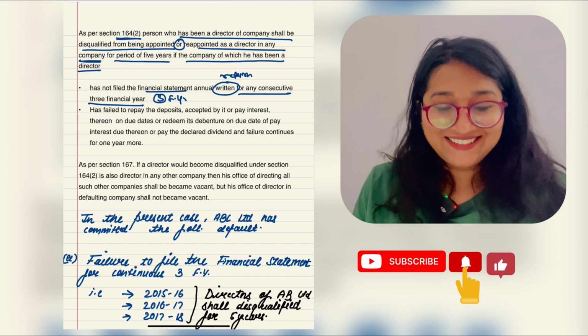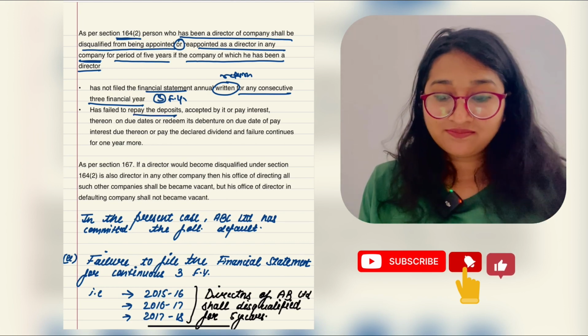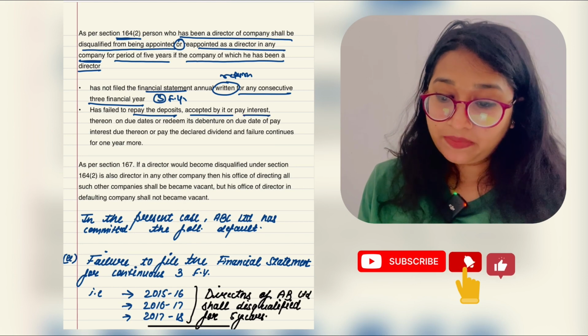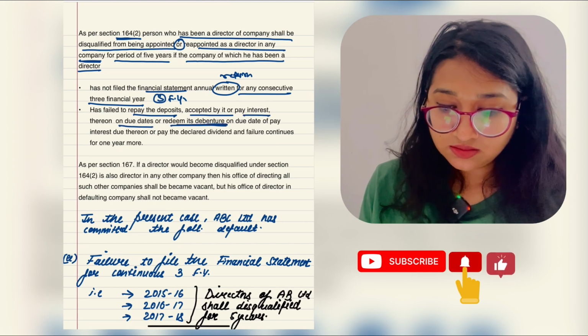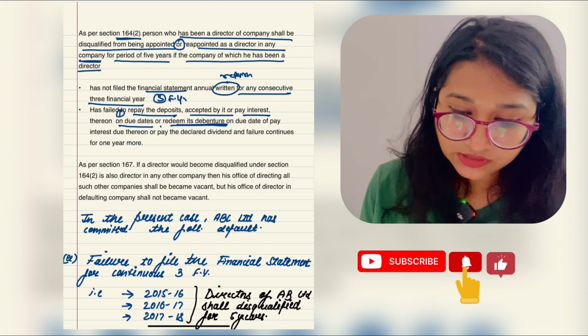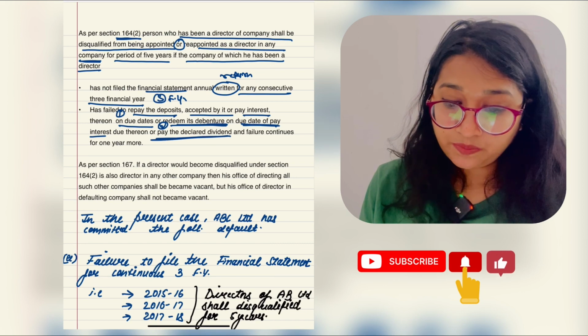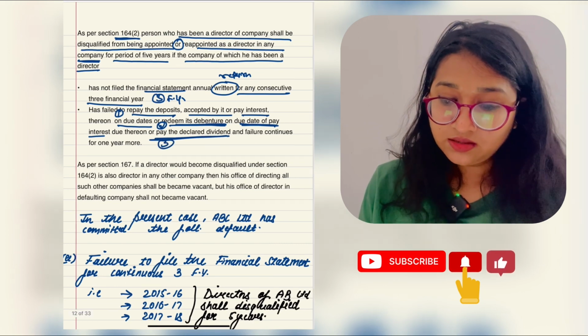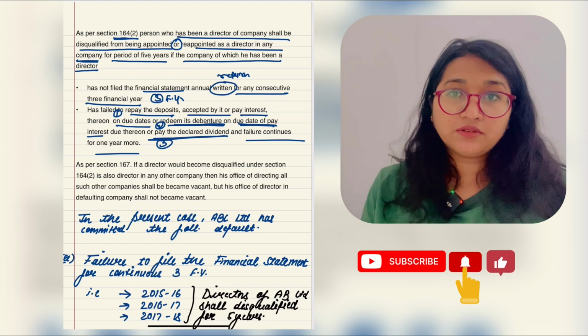Is it clear? Yes. Second thing, he has failed to repay the deposit accepted by it, or pay interest on due dates, redeem debenture. This is first part, repay deposit, redeem debenture on due date or pay interest, or third was to pay declared dividend, right? And the failure continues for one or more year, right?